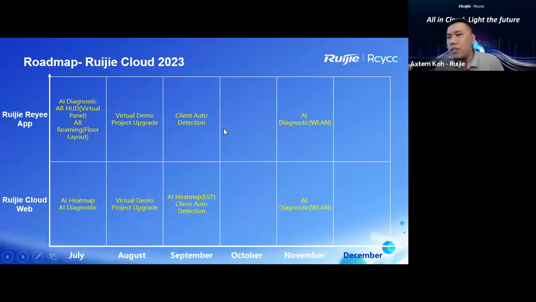Today I want to emphasize that now is September, so we still have a few functions we're going to release soon, like client auto detection, AI heat map, EST, and even the AI diagnostic for wireless LAN. So this is our roadmap for Reyee Cloud.